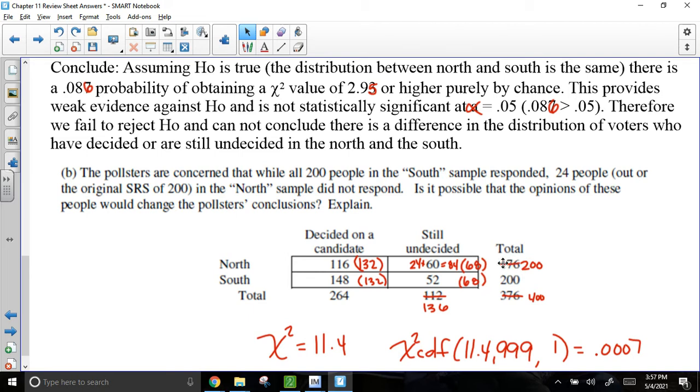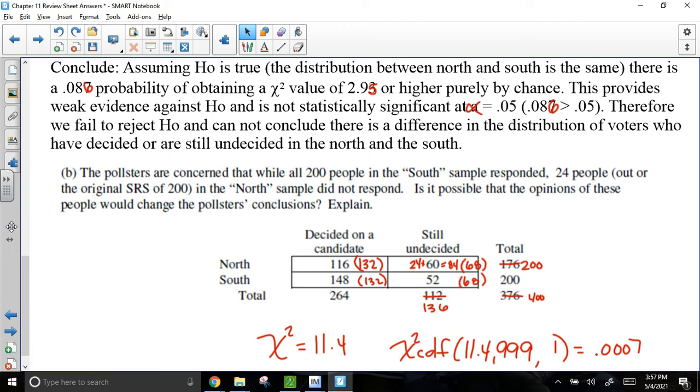Did you notice that the total was 176 in the North versus the 200 in the South? That means 24 people in the North just never sent back their response. So here's what I did with our data: I wanted to know if we ended up hearing from those 24 people, would we end up having a difference after all? Is it possible that the opinion of these 24 people would change the pollsters' conclusion? Is there any way that those 24 votes would change our decision from failing to reject to rejecting instead?